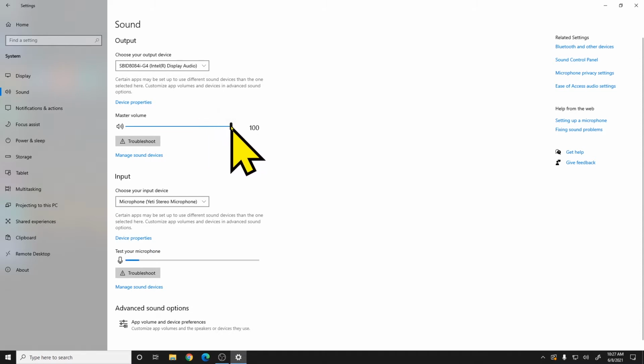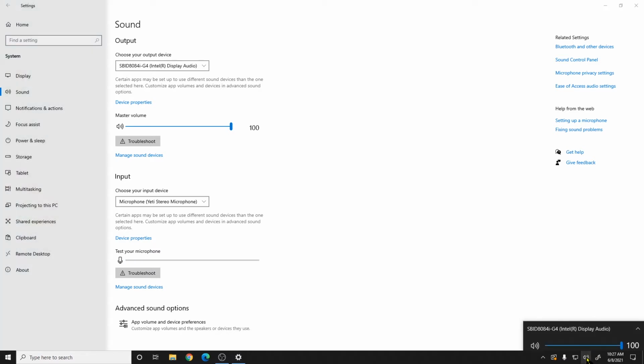You can see here it's set to 100%, but if you find that your sound is too high or too low, you can drag this little bar around and increase or decrease your volume. You can also find the same option down here in the bottom right in the system tray with this little speaker icon. And that'll also allow you to do the same thing. As you can see, it's moving both sliders because it's the same setting.